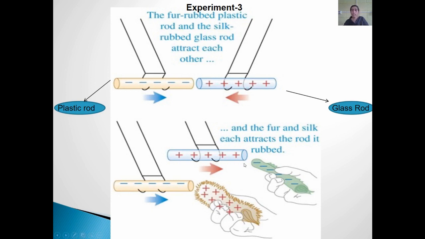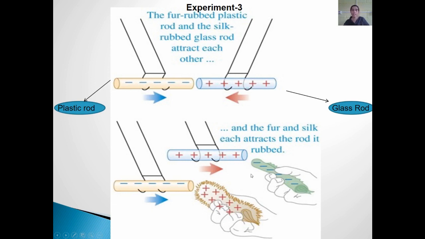In the same way, the glass rod, since it had a positive charge, which means it has lost the electrons and transferred them to the silk cloth, the silk cloth became negatively charged since it gained the electrons. Since both these objects have two different types of charges, again it showed the force of attraction, right?